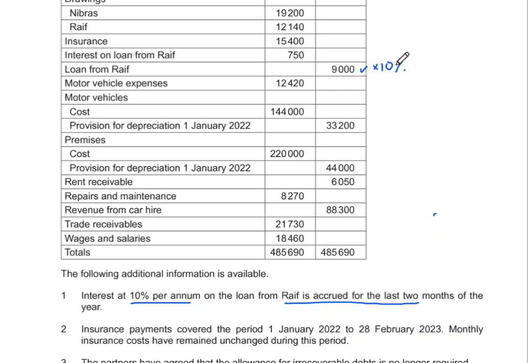So that 900 is for 12 months. Out of that, they're saying that is accrued for the last 2 months of the year. So basically out of this 900, 2 months' interest is not yet paid. However, in our income statement we will take this 900 as the whole, as that is the interest that is payable.